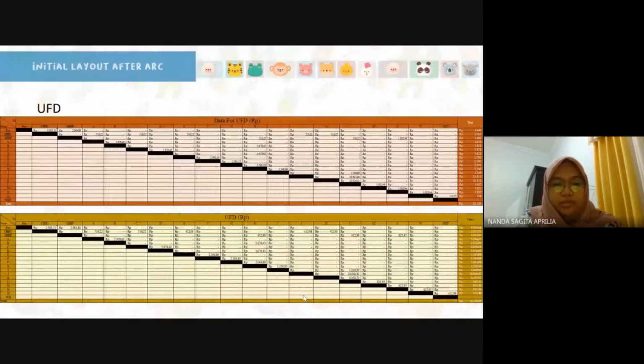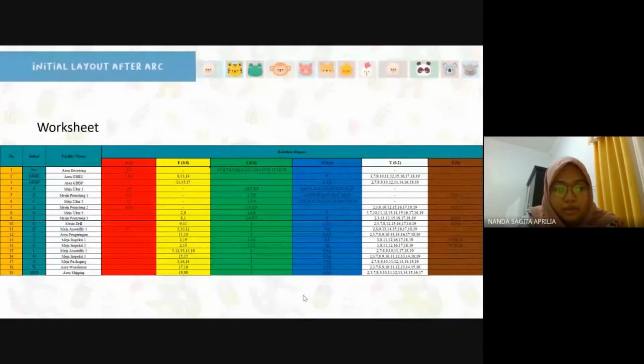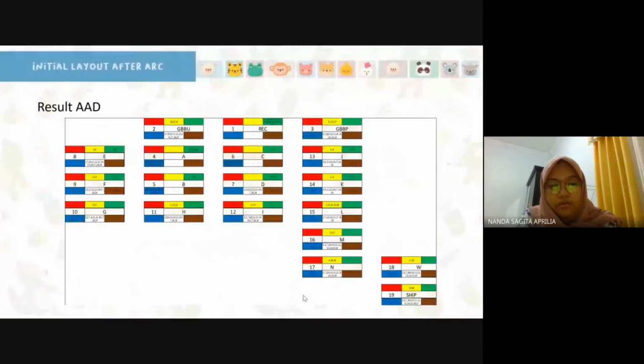And then we can make the UFD. The UFD creation is based on the chart table. The data that we got before, we have to do the normalization. And then we make a worksheet from the normalization table. After we make a worksheet, we can make an AAD. The worksheet will guide how we have to look at the facility: which facilities must be close to each other or which facilities have to be far from the others.